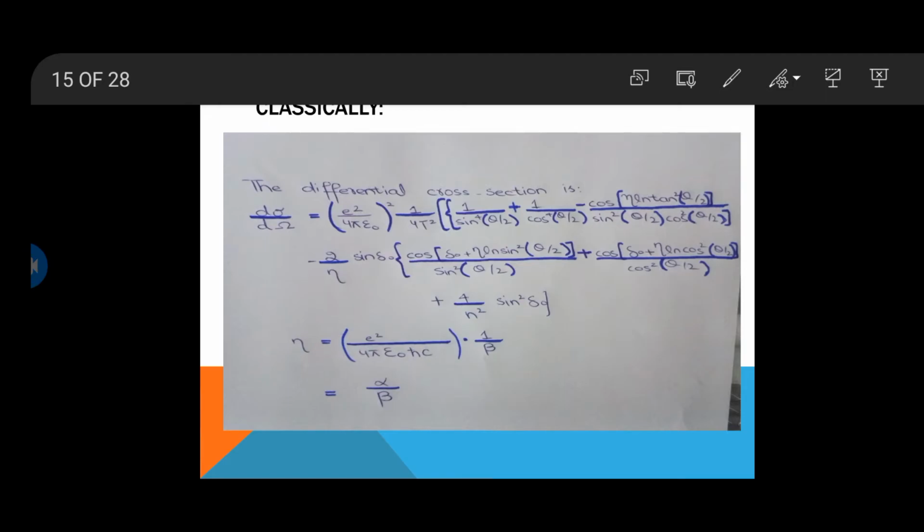Alpha is the fine structure constant whose value is nearly equal to 1 over 137, and beta, which is equal to v over c, is the dimensionless relative velocity of the protons, where v represents the velocity of the proton and c is the speed of light. Now we will discuss briefly the 6 terms that are included in calculating the differential cross section formula classically.